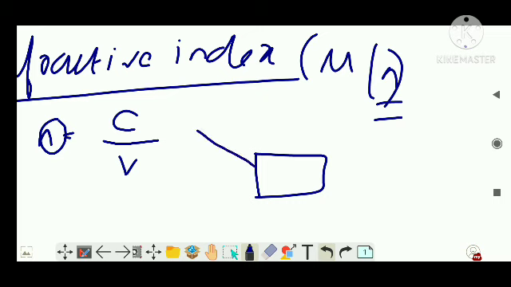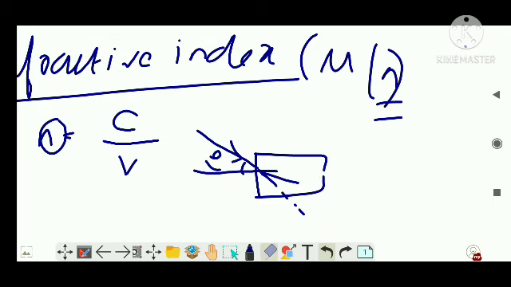This is air and the angle of incidence is I. It was supposed to move like this, but it bends towards the normal. So I hope you found the angle of refraction also.